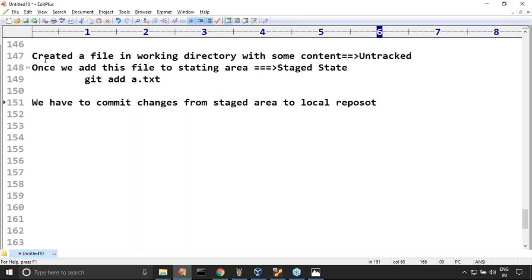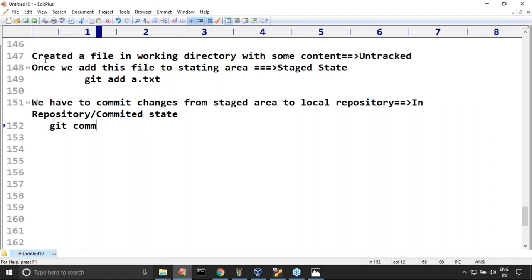Now it is said to be in the repository or committed state. Remember this one: in repository or committed state.